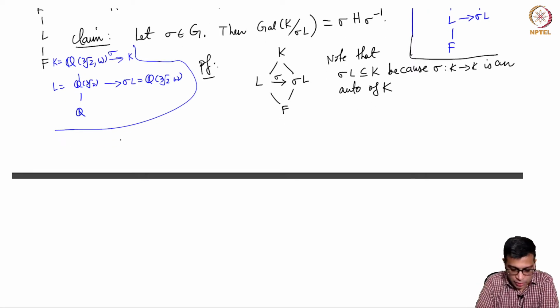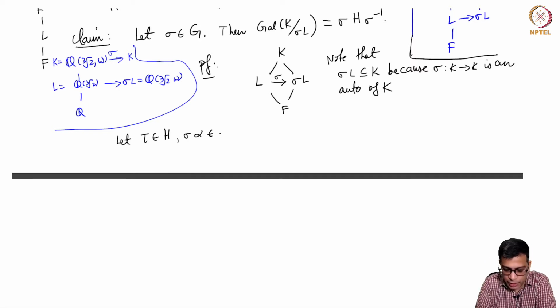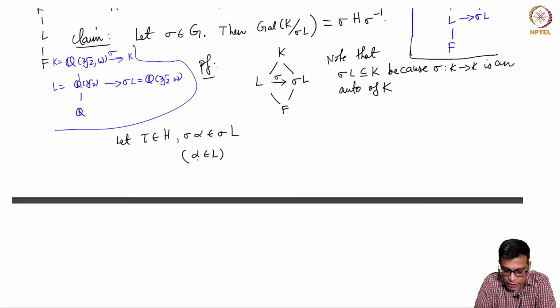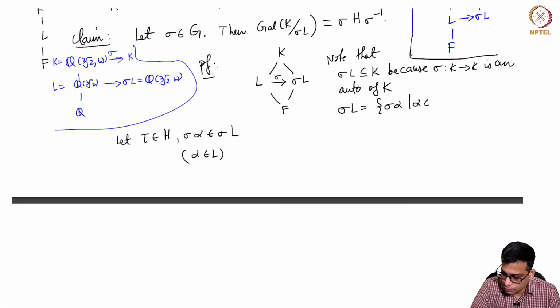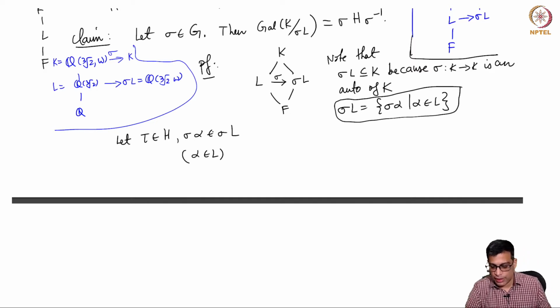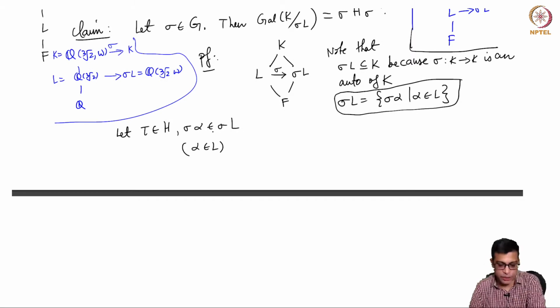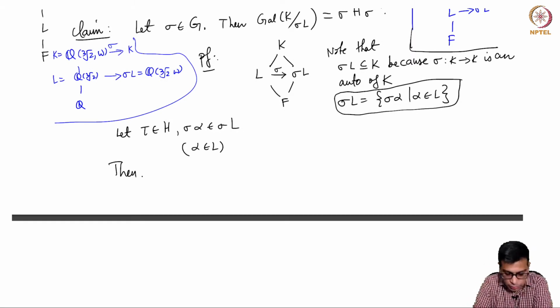Okay. So now let us pick something in H, let us say tau is in H, and let us take an arbitrary element of sigma L. That means it is the image of something in L, right? Sigma L is exactly things like this, right? By definition, it's the image of L under sigma. So let us take an arbitrary element like this. Then let's apply sigma tau sigma inverse to sigma alpha.